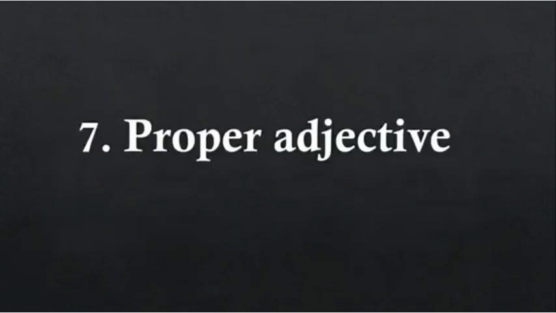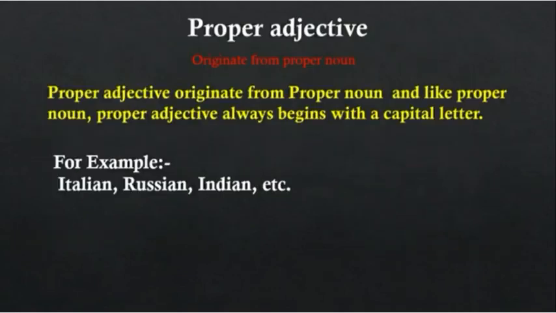Proper adjective. A proper adjective modifies a noun or pronoun and is formed from a proper noun. Proper adjectives are always capitalized. Proper adjectives originate from proper nouns, and like proper nouns, they always begin with a capital letter.